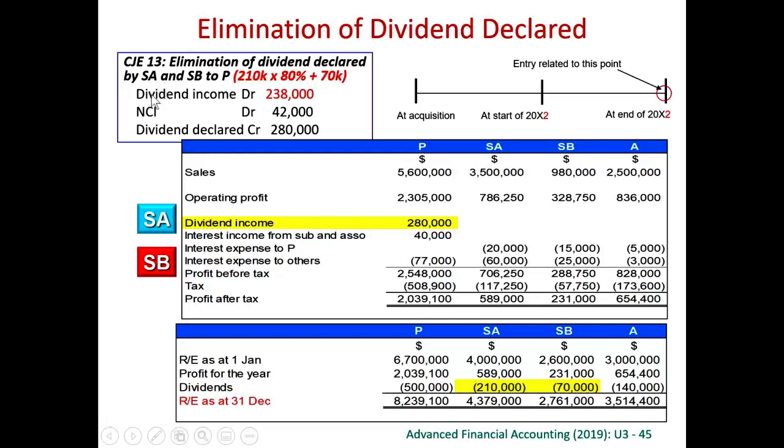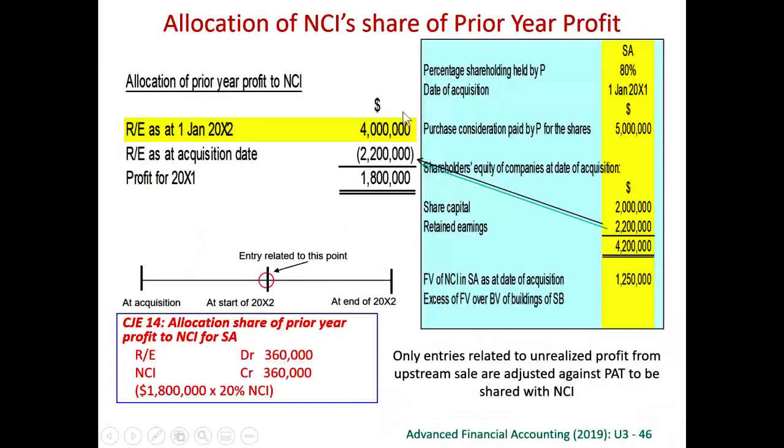subsidiary B. So we debit away the dividend income that the parent has recorded. Out of this 210,000, 20% goes to NCI. Therefore, we debit NCI 20% of the 210,000. Altogether, we credit dividend declared 280,000, because 210 from subsidiary A and 70 from subsidiary B. We eliminated the dividends. Now we share the profit.